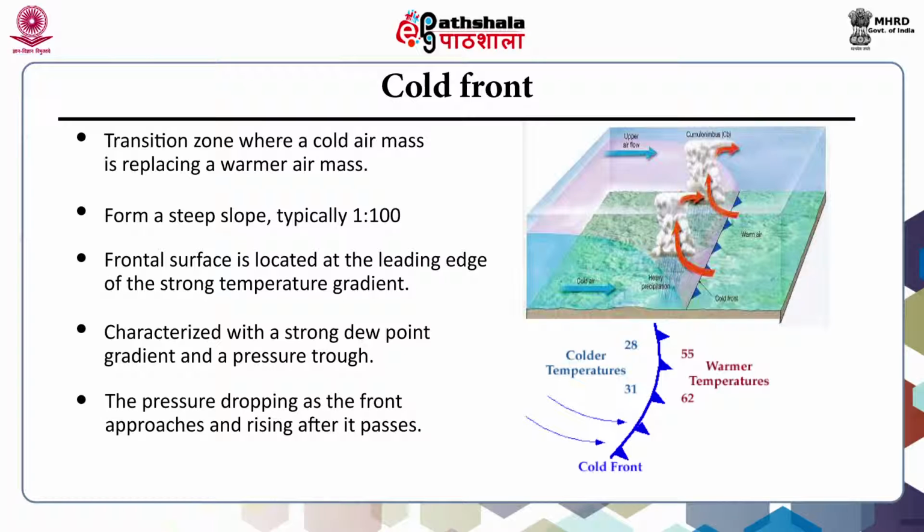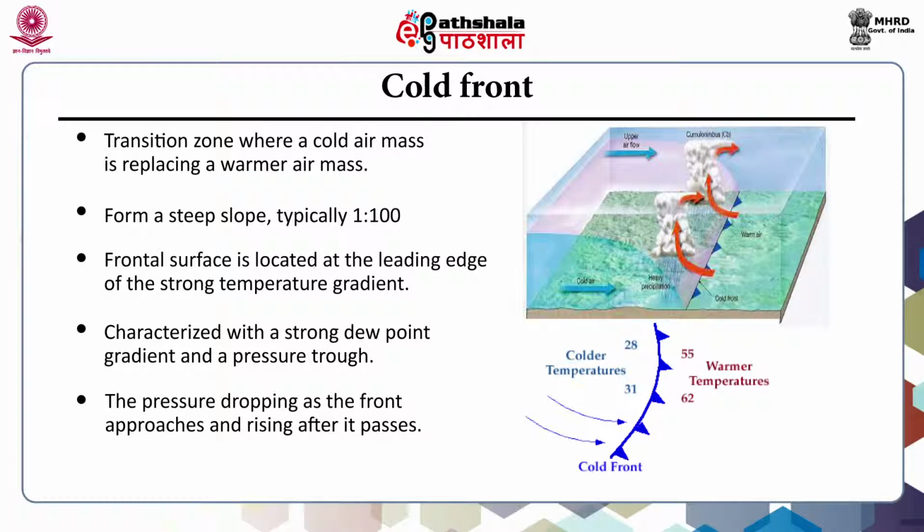The pressure drops as the front approaches and rises after it passes. A sharp wind shift generally occurs from winds with a southerly component to winds with a westerly or northwesterly component at the front. Northwesterly winds are generally observed behind a cold front and southwesterly ahead of it. Cold fronts are indicative of heavy precipitation events, rainfall or snow, which combine with rapid temperature drops. Precipitation may be behind, along or ahead of the front, or may not be present, but when present, it will be